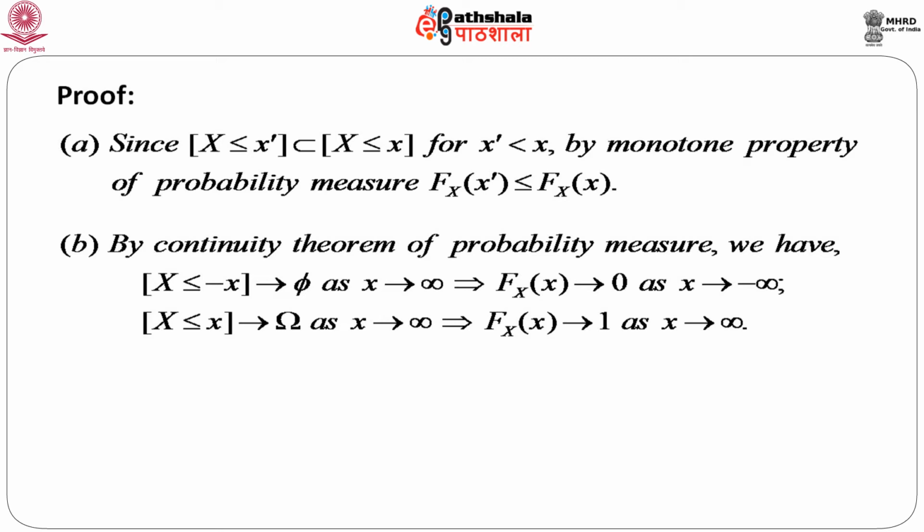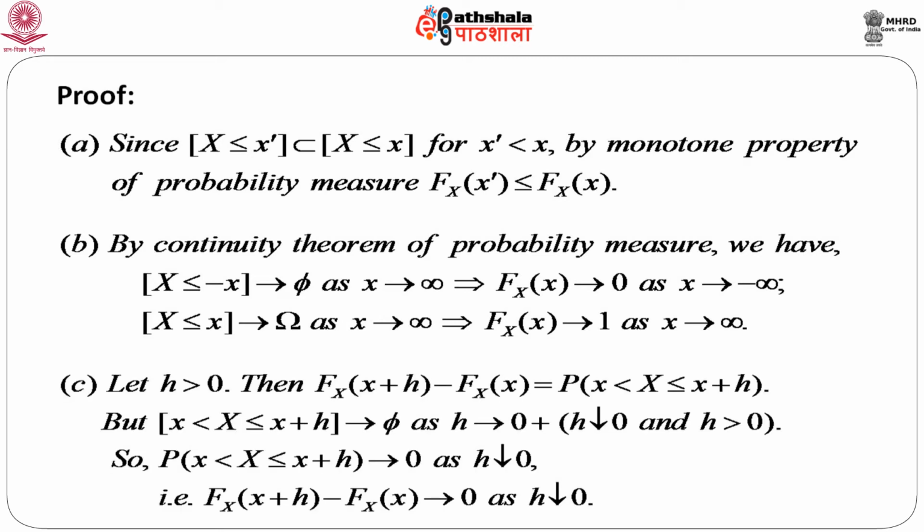Exactly in the same way, if we define capital X less than or equal to small x, this goes to omega, the full set or the entire sample space, as x goes to infinity. Then naturally the probability of this goes to the probability of omega, which is nothing but 1 as x goes to infinity. Hence the proof of these two properties, that capital F of x, the distribution function, goes to 0 as x goes to minus infinity, and it goes to 1 as x goes to infinity.